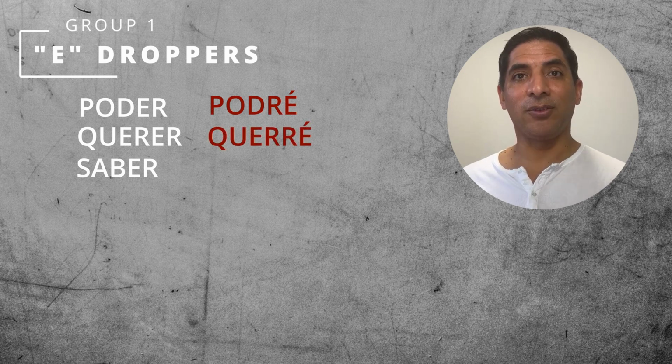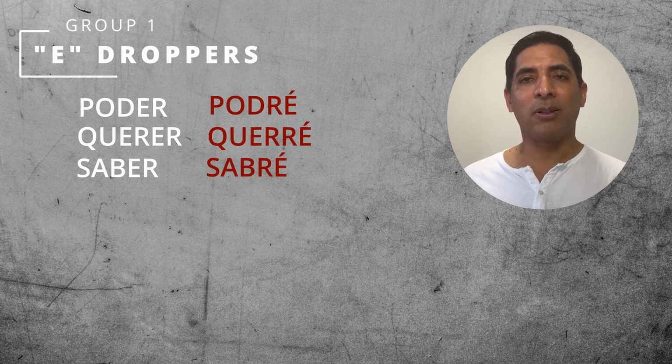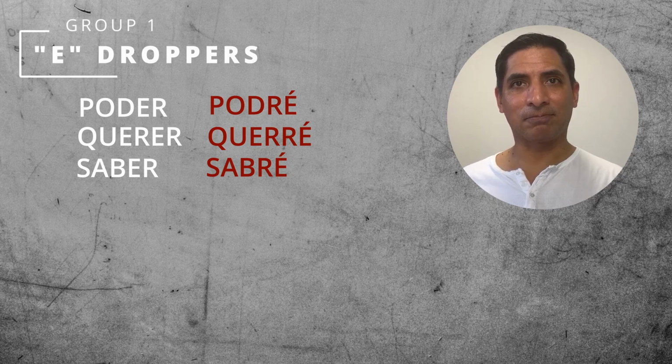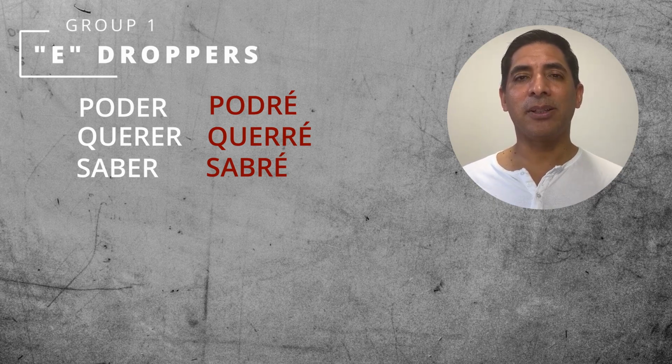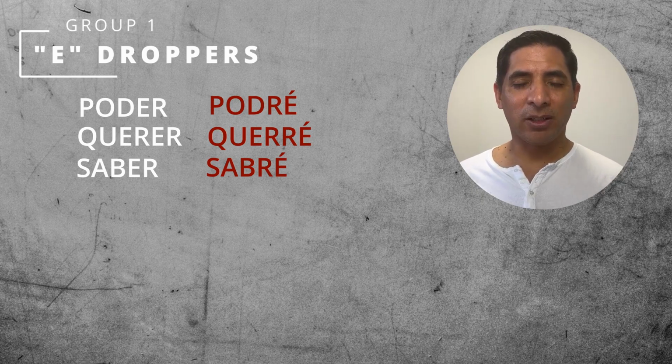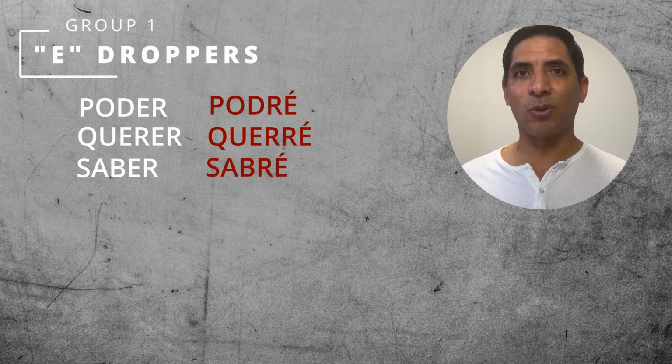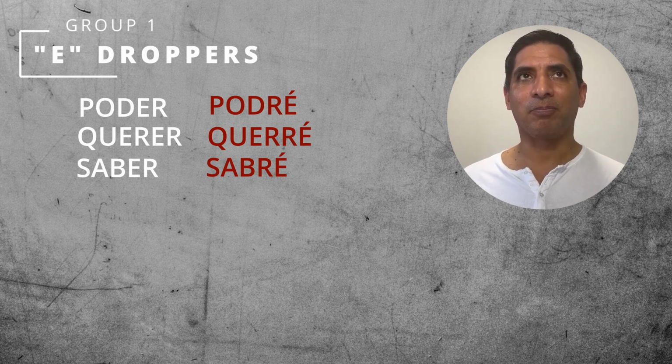And as you see here on the screen, we drop the E to conjugate them in the Futuro Simple. So poder becomes podré, querer becomes querré. Be very careful with this double R because you need to say querré. I know it can be very hard to make this sound, but it is a strong one. This is the strongest sound that we have for the R, querré. And then saber becomes sabré.